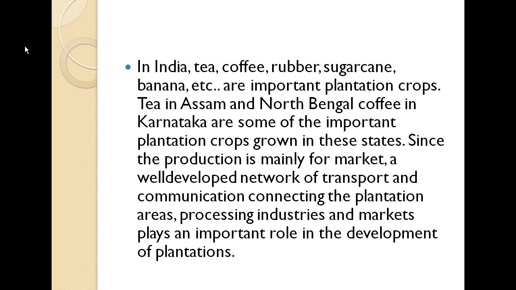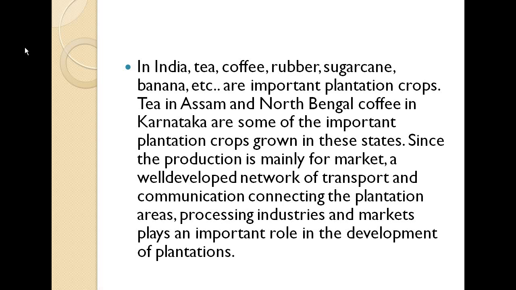Like in India, tea, coffee, rubber, sugarcane, banana, etc. are important plantation crops. Majorly these are things we use on a daily basis. Tea in Assam that I told you about is a plantation crop that they produce single-handedly, and in North Bengal they produce tea, and coffee in Karnataka. These are some of the important plantation crops grown in these states.